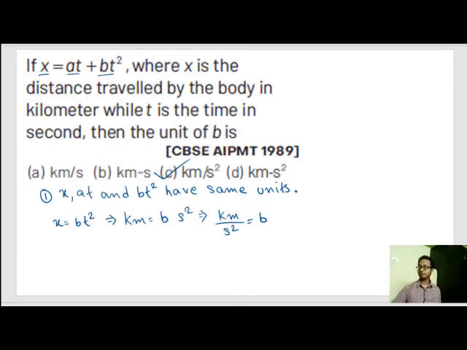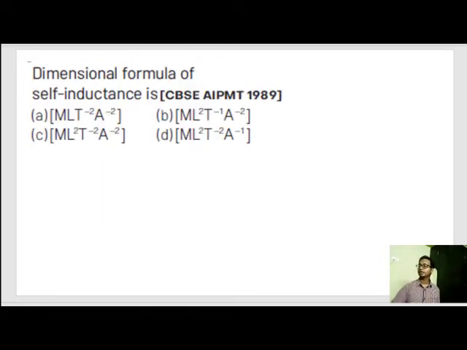Let's solve the next question. The dimensional formula for self-inductance is, we know that EMF or volt is equal to L di by dt. But I already told you to remember five units and dimensions: volt, charge, resistance, capacitance and inductance.